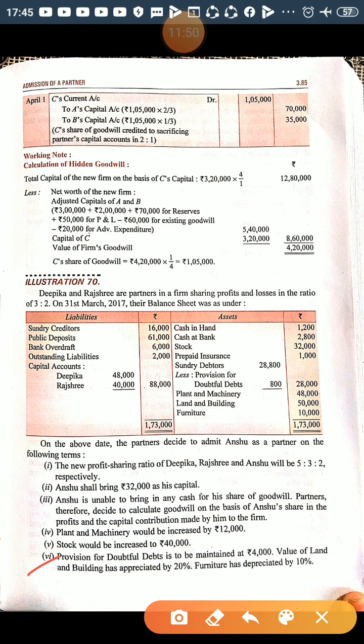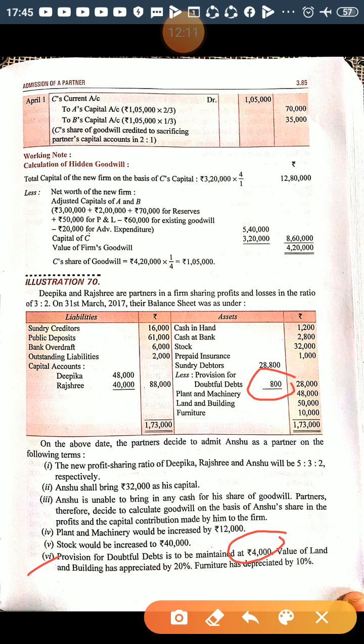Value of land and so on. Provision is given as 800 and they want to maintain 4,000, so you have to increase it by 3,200. Provision is a liability. If there is an increase in provision, that is an increase in liability, and it's a loss for the business.